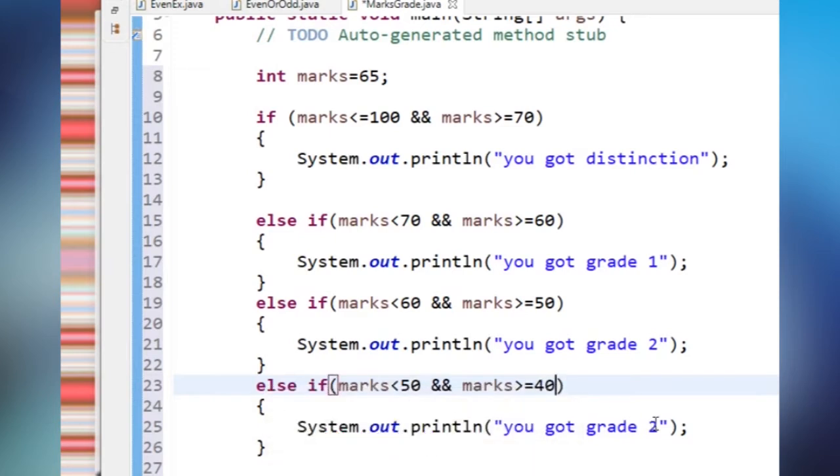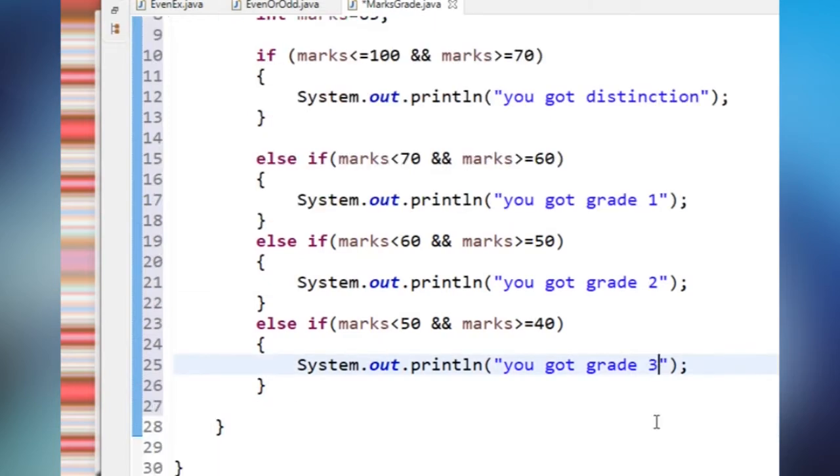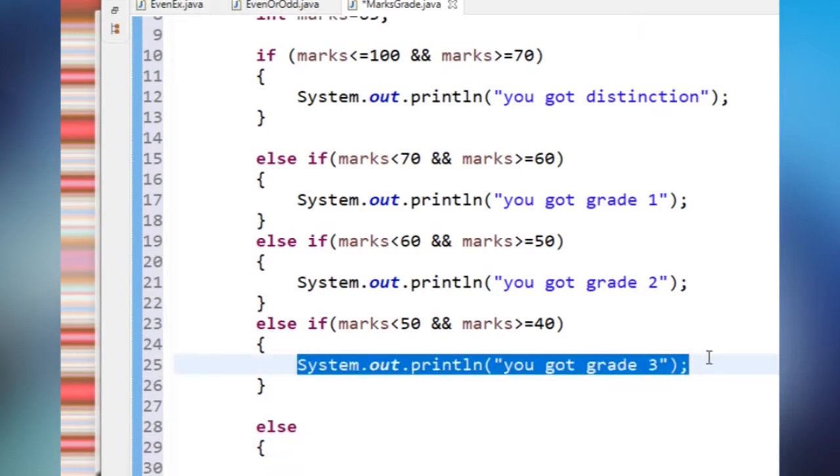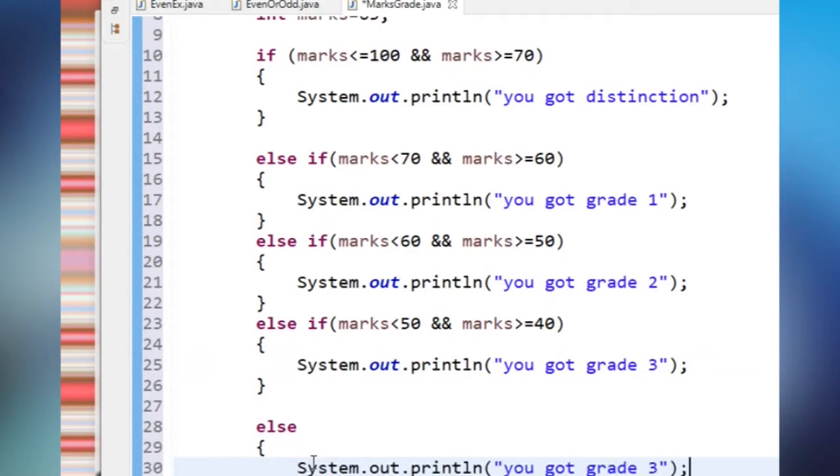Then I'll get grade 3. Else, the last default condition: else, you are failed. I'll get this message, right?